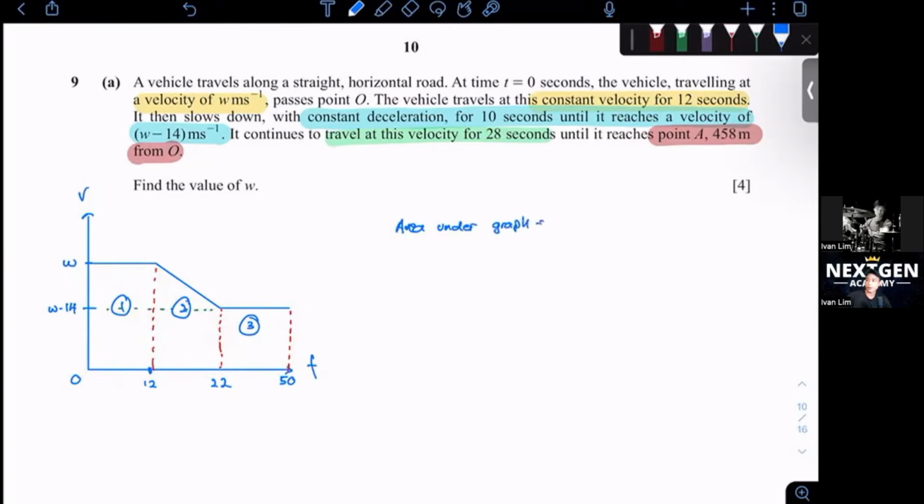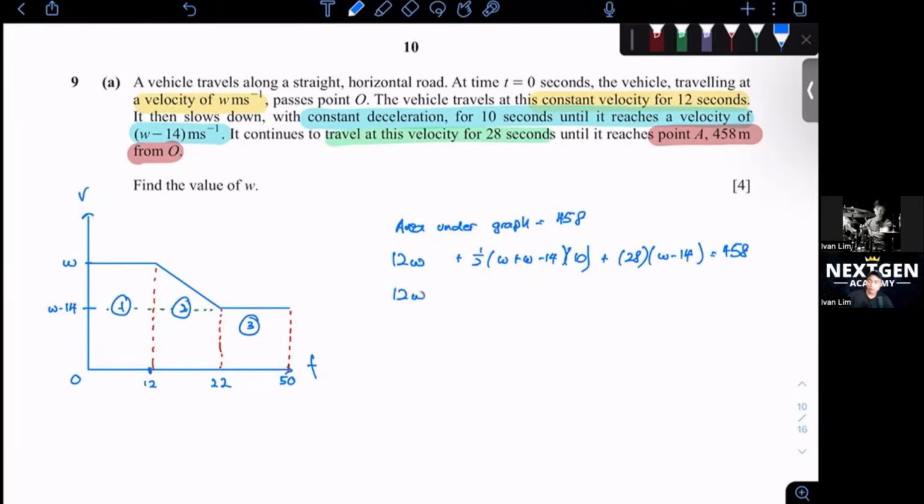would be 458. Okay, so let's write down the formula. 12W plus half W plus W minus 14 times 10 plus 28 times W minus 14 will be equal to 458.